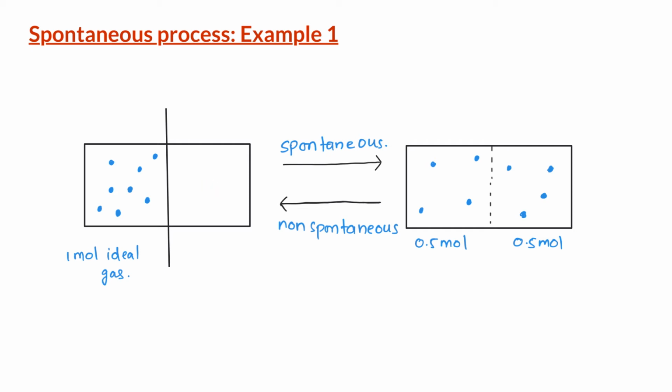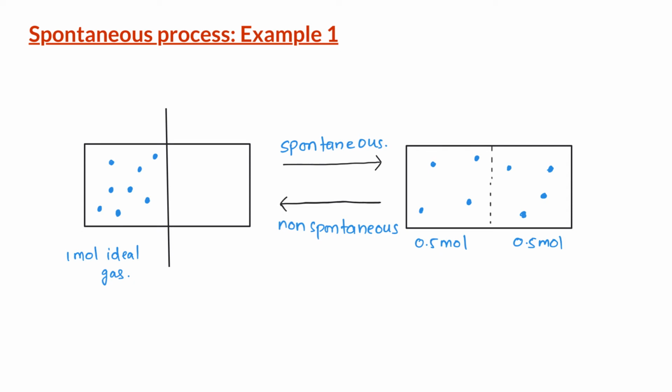Now, when we remove the partition, the gas particles spontaneously expand into the right hand side of the container until there are approximately equal number of particles on each side. That is, half a mole of gas particles on left hand side and half a mole on the right hand side. This gas expansion occurs spontaneously, that is, without any continuous support from outside.